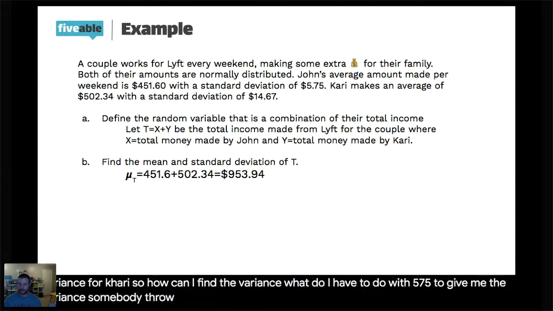Somebody throw that in the chat. What do I do with the 5.75 to get John's variance?